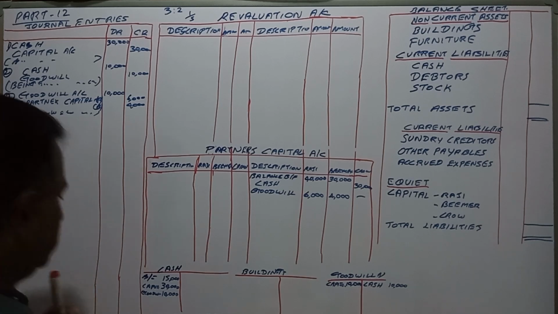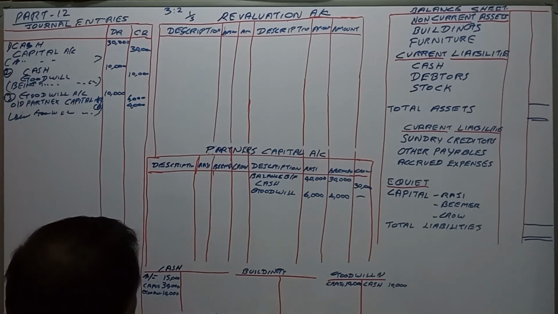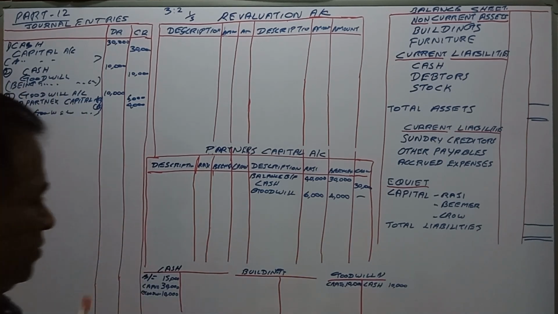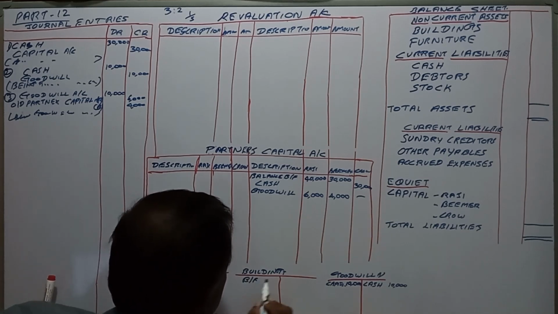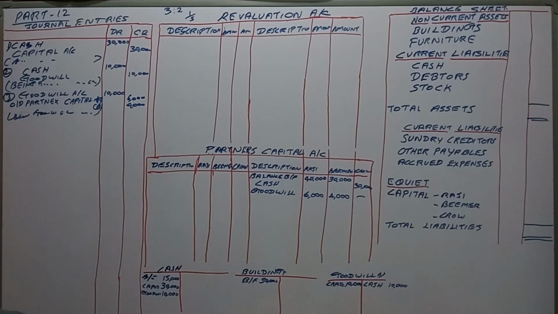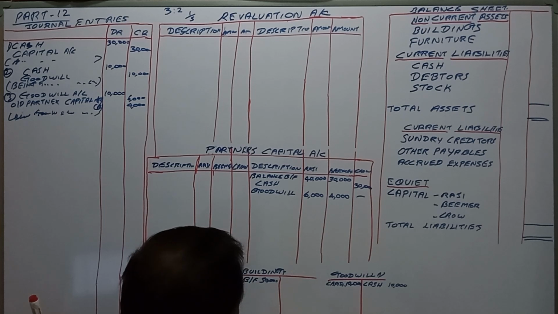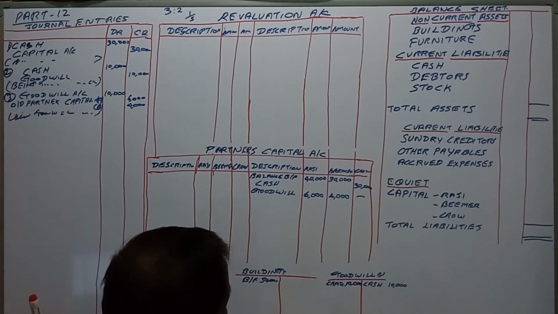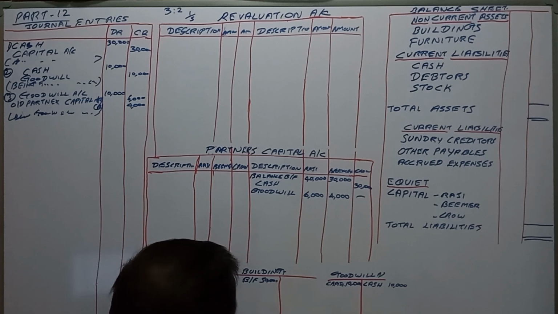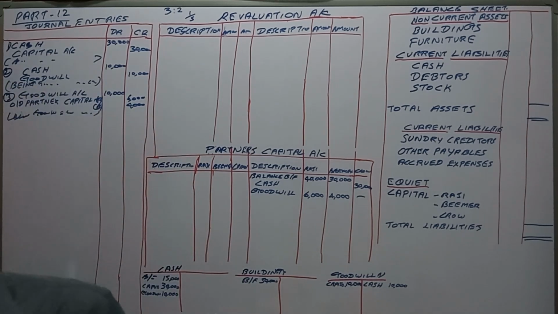Furniture account brought forward is 20,000. Building brought forward is 50,000. Debtors brought forward is 35,000.